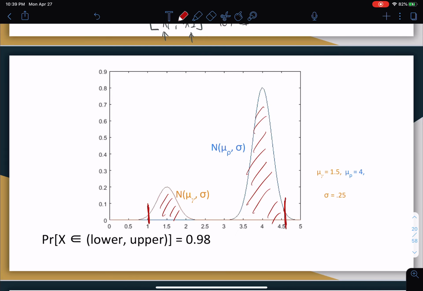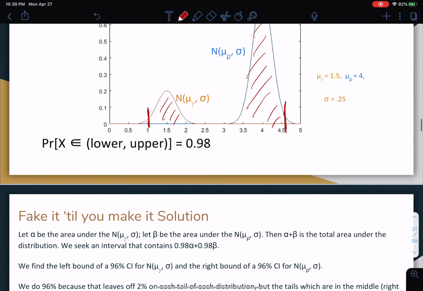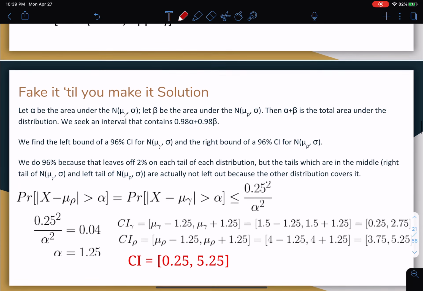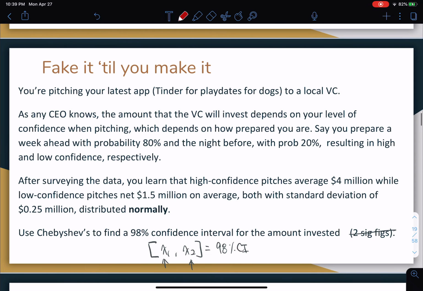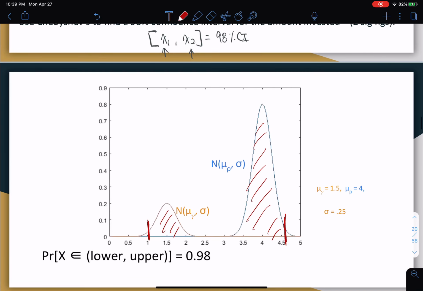Okay, let's use Chebyshev's to figure this out. Now we're going to be using a very smart trick here. If you want a simpler question on this, look at the discussion worksheets. But this one's a little more complicated because we had two distributions compared to one. We just want to expose you to more problems.